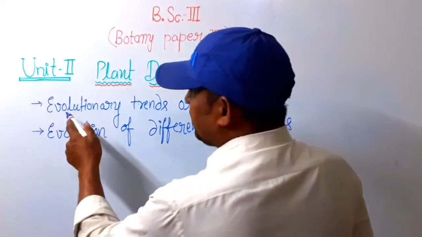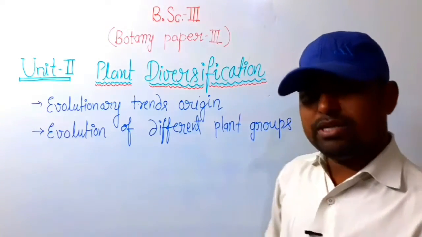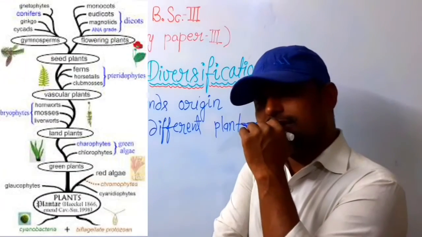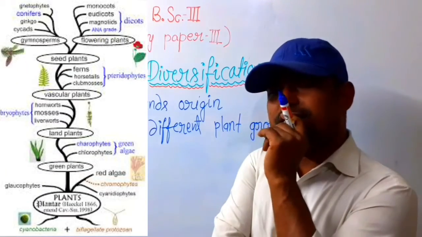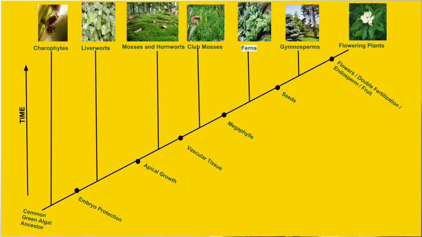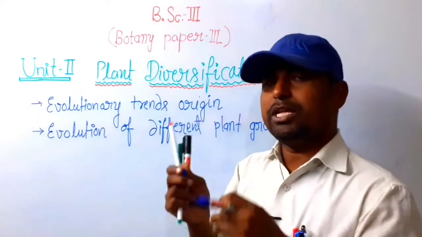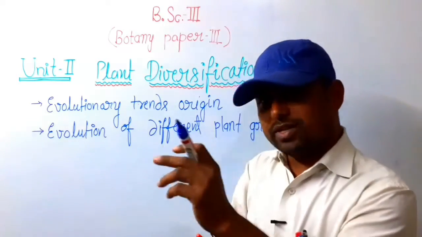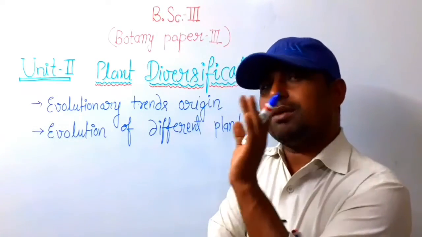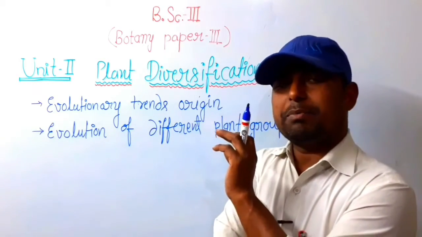First topic is evolutionary trends, origin. What is the trend of origin? It is very easy; we know simply from when we discussed paper second. If you can't see the paper second discussion, don't see paper third. Please go to the paper second discussion, watch it completely, and then come to this paper third.